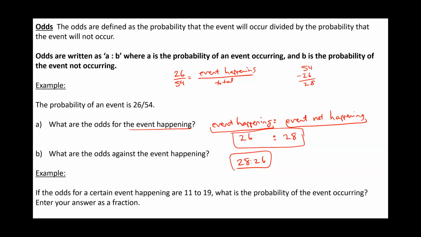Last example, if the odds for a certain event happening are 11 to 19, what is the probability of the event occurring? Now, probability is going to be the number of successes, which in this case is the event happening, divided by the total. So we know that there are 11 outcomes in the event happening. But to get the total, we're going to add 11 plus 19 because there are 11 ways for the event to happen, 19 ways for the event not to happen. 11 plus 19 is 30. So the probability is going to be 11 out of 30.